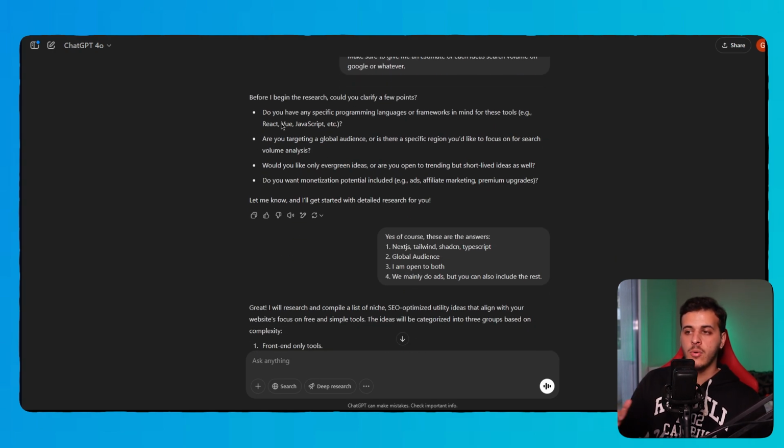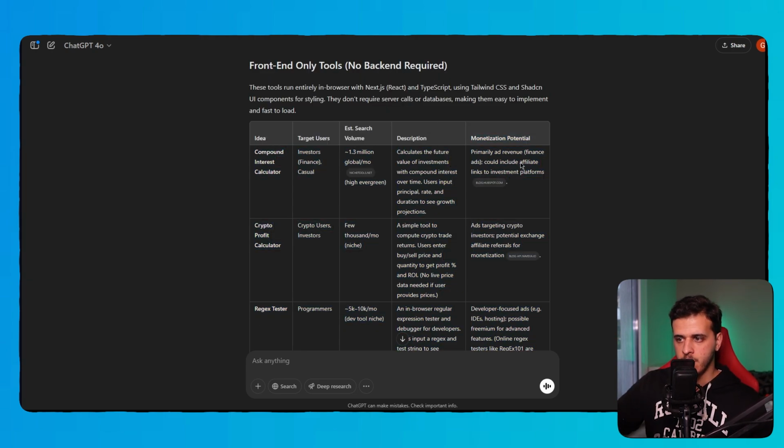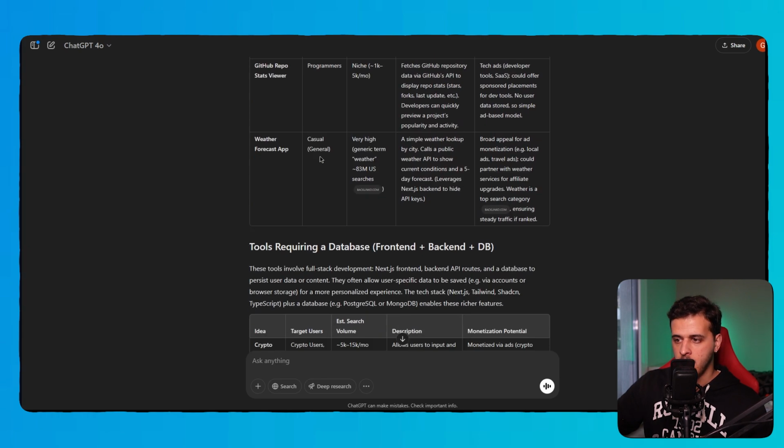And ChatGPT is asking us a follow-up question to clarify specific points, like what programming language framework we use, what is our audience, maybe you want only Greek people or English people or USA people, but we go global in this case, what kind of ideas you want, trending or evergreen, we do both, and how we are going to monetize. So it can fine-tune its response and search. And it gave us a very good response: the table, the user, the volume, a short description, and also the potential for monetization for each of the questions and categories asked.